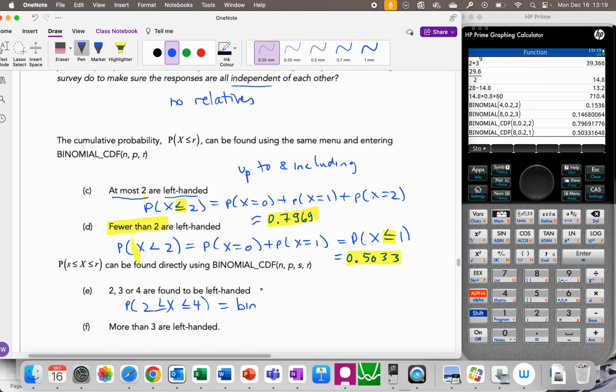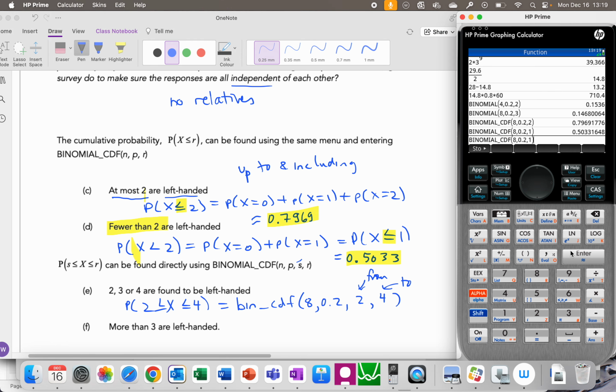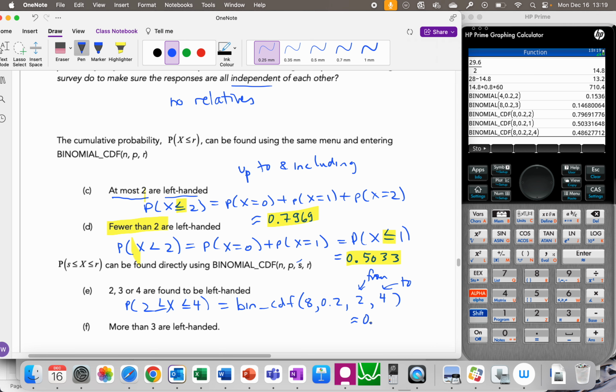You're going to go to binomial CDF, and we're going to type in 8, 0.2, and then the from and the to. Remember, always the number of trials, then the probability, from and to. What the calculator has done here is added the probability of getting exactly 2, exactly 3, and exactly 4.